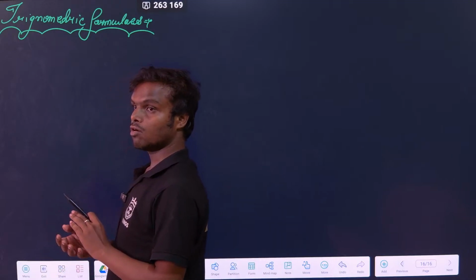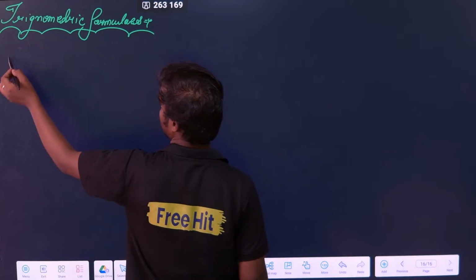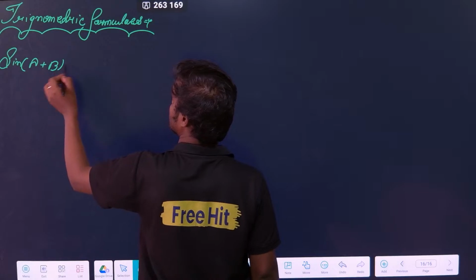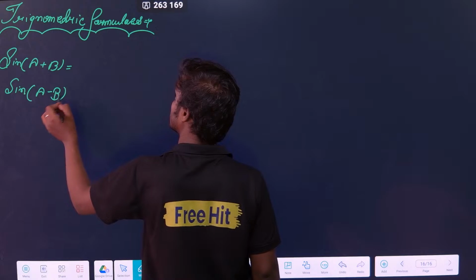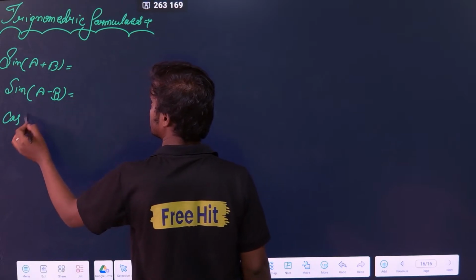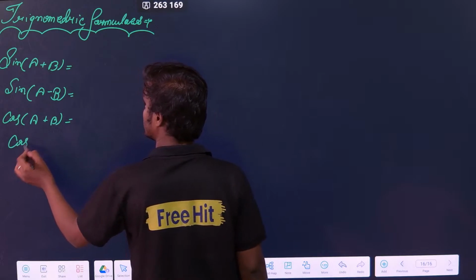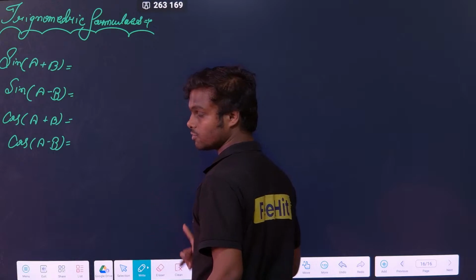We are not going to see all the formulas, only the ones required from the physics point of view. First formula, sin(A+B). Then second is sin(A-B). Then we have cos(A+B). Then we have cos(A-B). Clear?